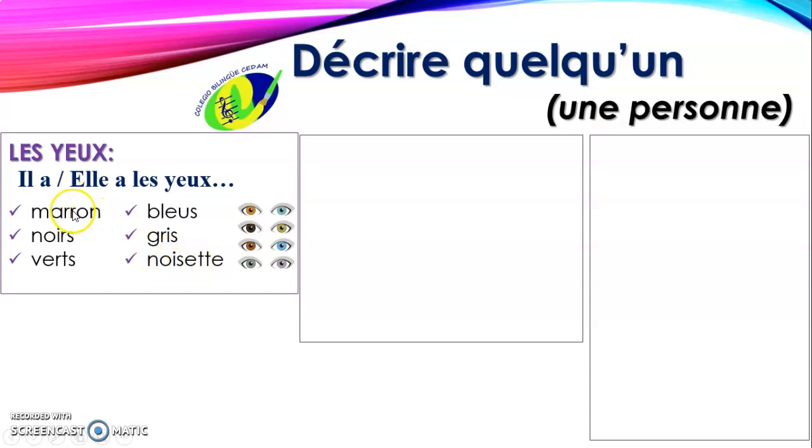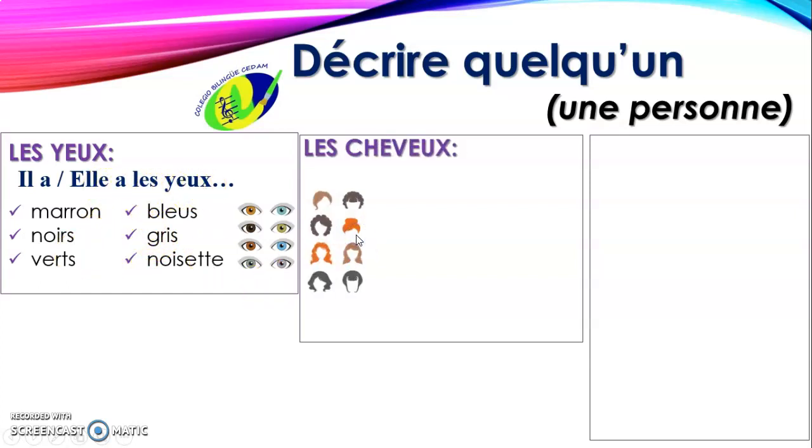Noisette, it's like marron, but it's clear. It's like marron, and this is noisette, for example. So here you are saying the color of the eyes. Il a les yeux bleus, for example. Elle a les yeux marrons. Il a les yeux gris. Elle a les yeux verts.